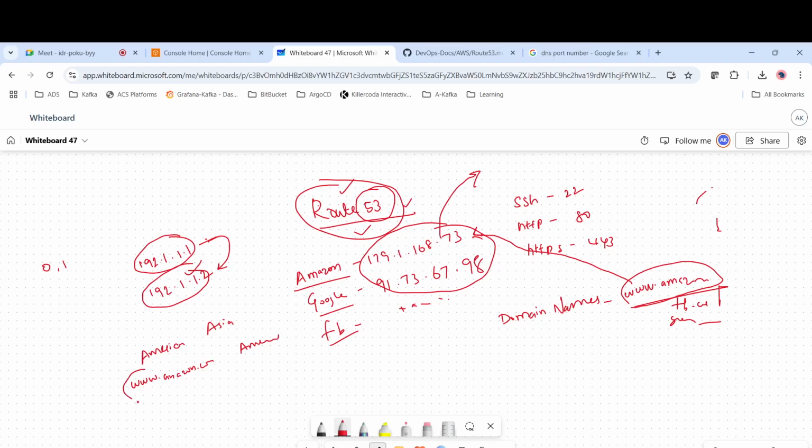Okay, we have a user in the US who tries to access amazon.com. It will try to go to this site, which is located in the US, but in case this is down due to some issue, he shouldn't get an error. He has to be routed to another domain, which is located in Asia, so that he will have continuous service and be able to access these things.